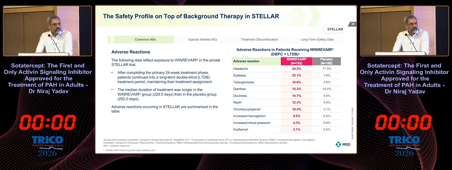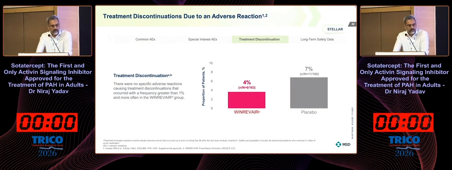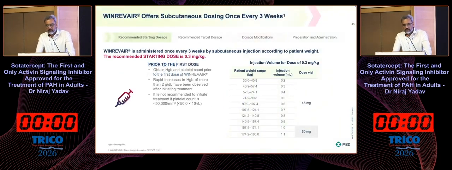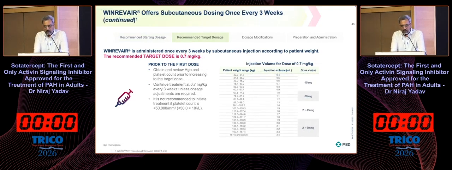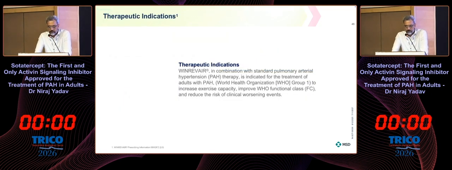Although none of these side effects were severe enough to cause treatment discontinuation, and the recommended dose of this medicine is 0.3 milligram per kilogram subcutaneous injection every 3 weeks, titrated up to a maximum of 0.7 milligram per kilogram. Obviously, you need to monitor patients' blood pressure, platelet count, and hemoglobin throughout the therapy.